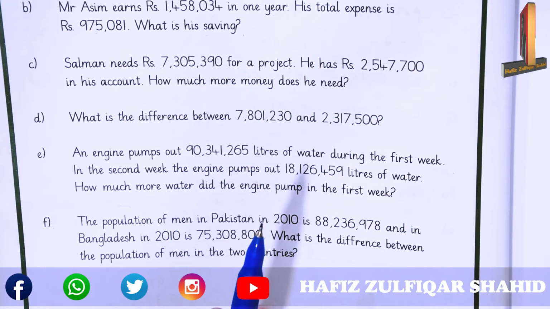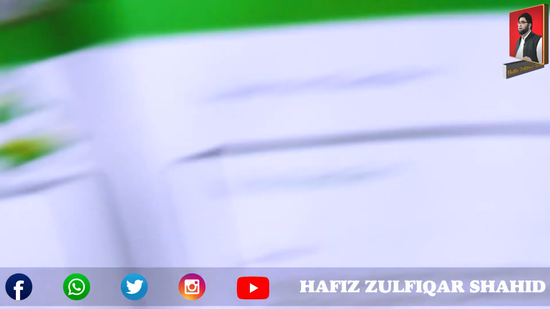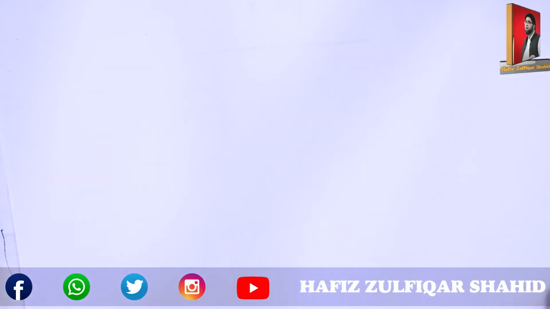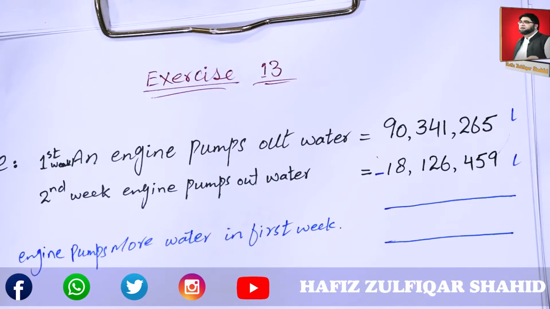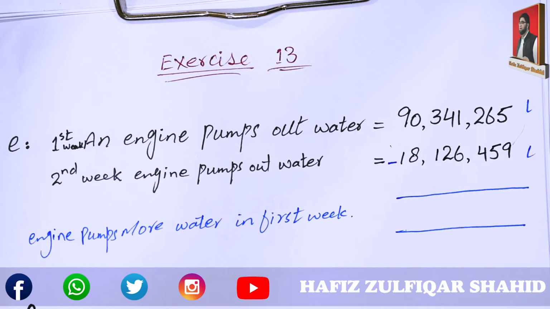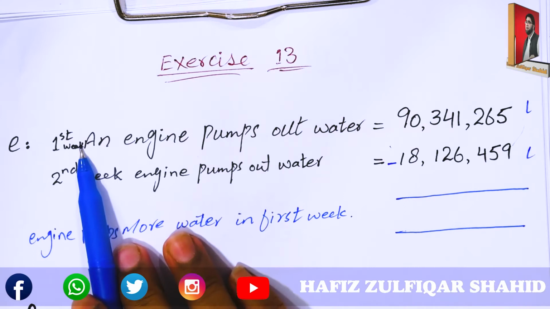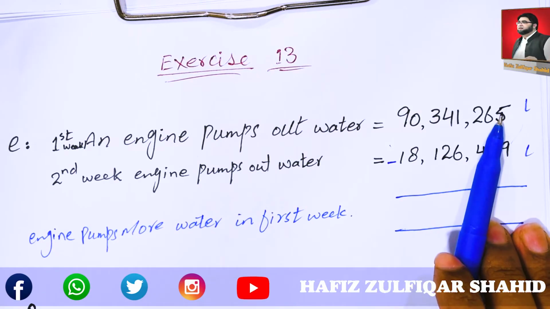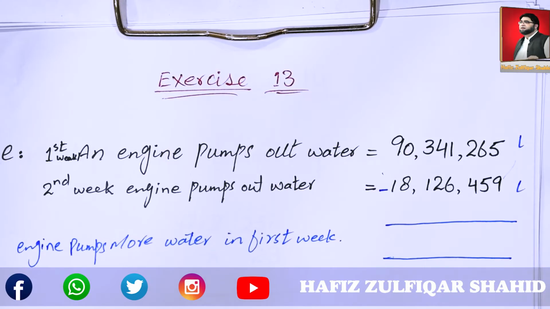They are checking the accuracy of this pump in the first week and in the second week. Let's find out what is the difference between these 2 weeks. First week an engine pumps water, second week the engine pumps water. Write down the values and now subtract.